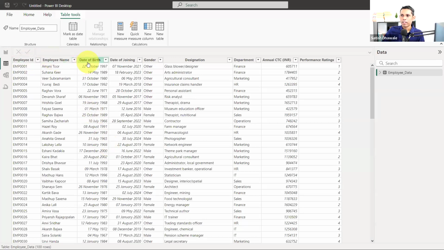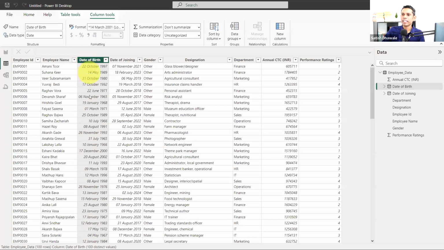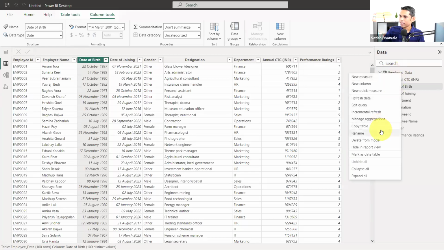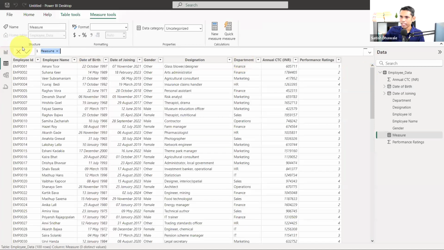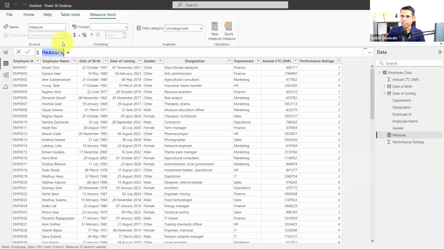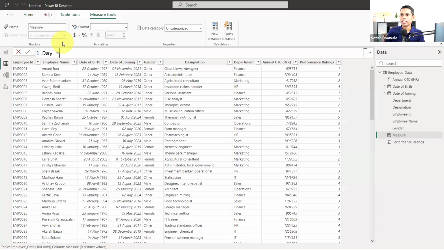But let's have a look at this now. Here it is the date of birth. I want to find out the day from this particular date. So in order to get the day, you need to right click on it and click on new measure. I'm going to add a DAX function of day. I'm telling you the basic DAX functions related to date. So here it is our first DAX function, to extract the day from the date.